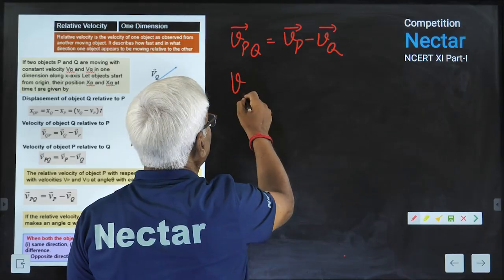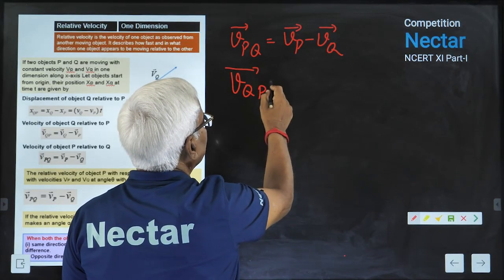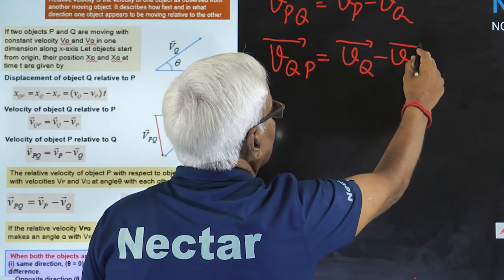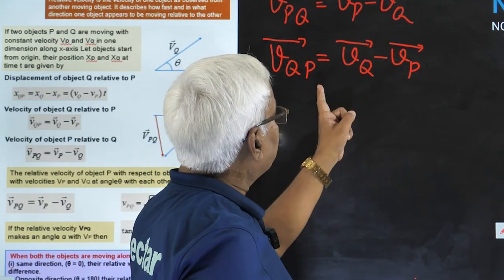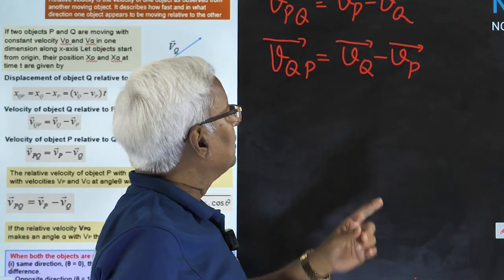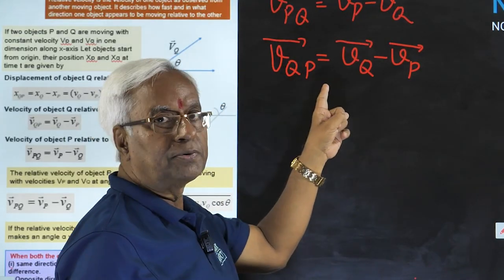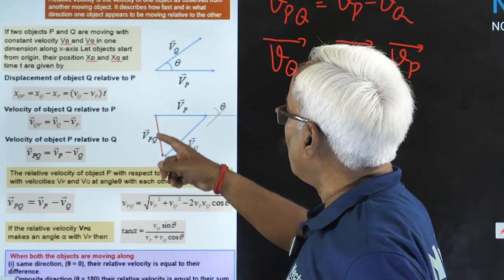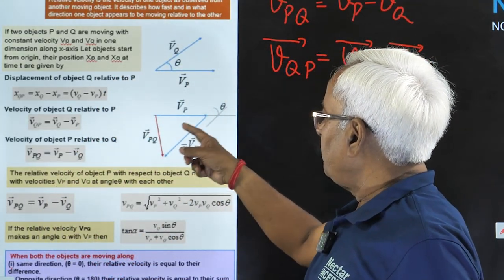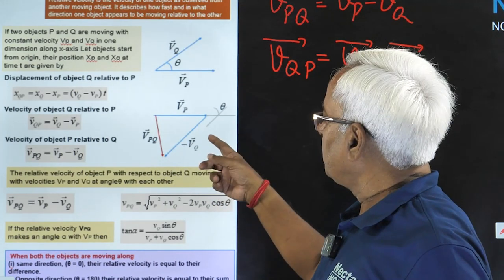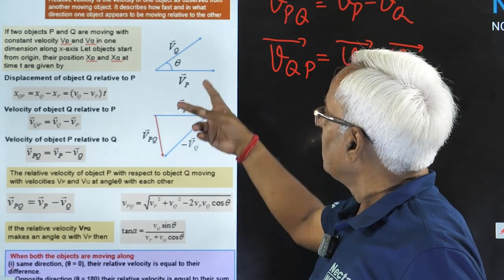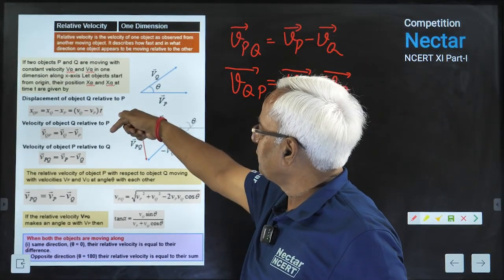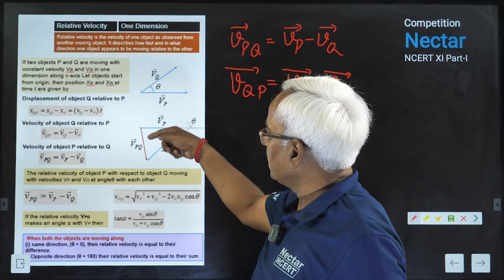We have to remember the velocity of the observer is always subtracted. You say velocity of q relative to p, then what will you do? Here you will subtract vp, because you have taken the velocity of q with respect to p. The two cases have been shown here. If you want vpq, you will subtract vq, meaning vq will be reversed and added. This is vq, this will be minus vq. It has been reversed and then added.